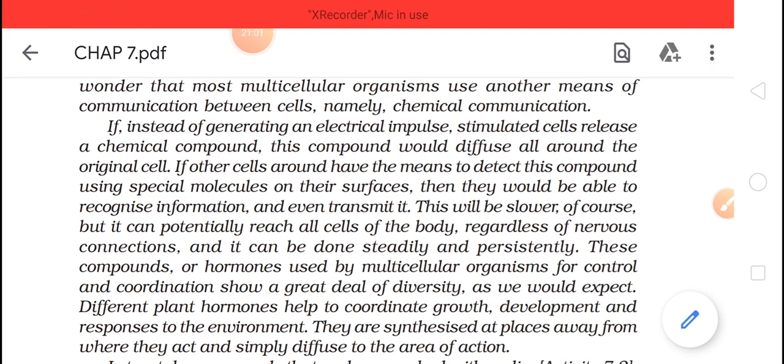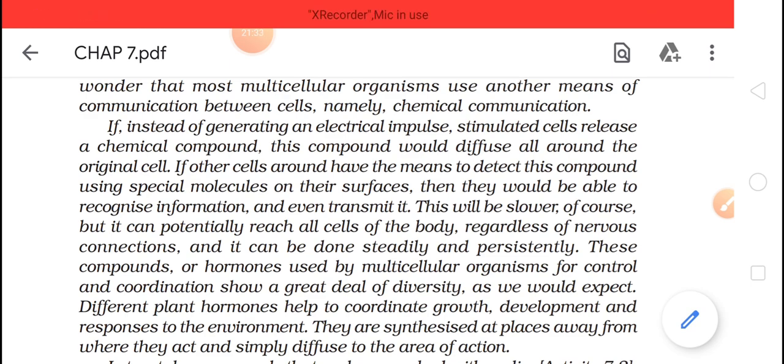See, nervous communication is not reaching to each and every cell, but this chemical reaction is reaching to each and every cell. They will be transported from one cells to another cells, and like this all the message will be transported to each and every parts.